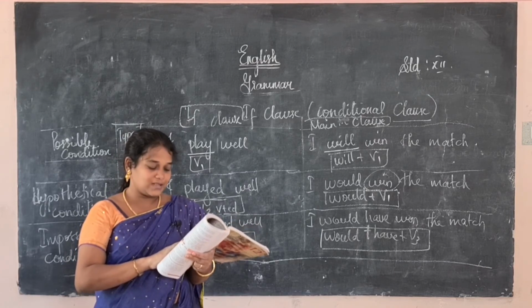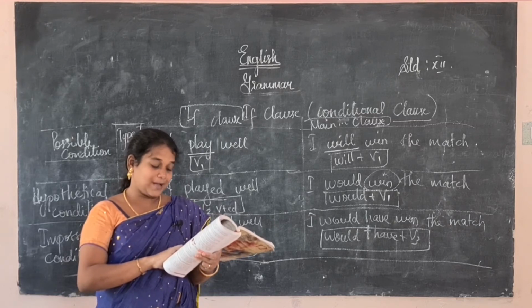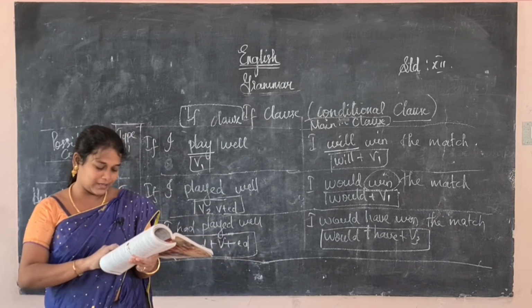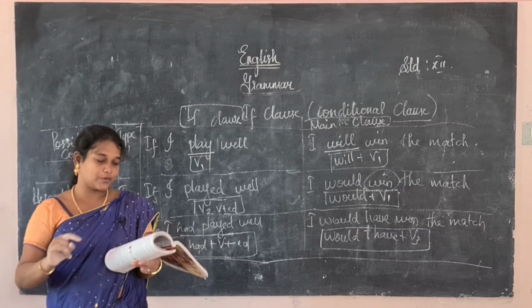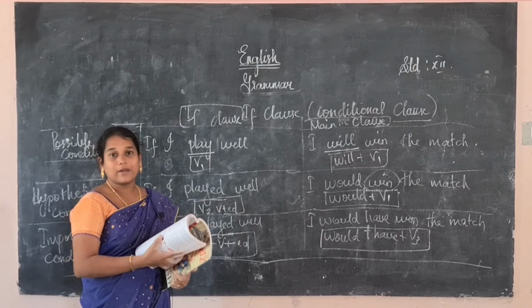Then the second conditional: if plus past simple, then would plus infinitive verbs. Then the third condition: if plus past perfect, would have plus past participle. That is what I have explained, which is given in the column on page number 124.